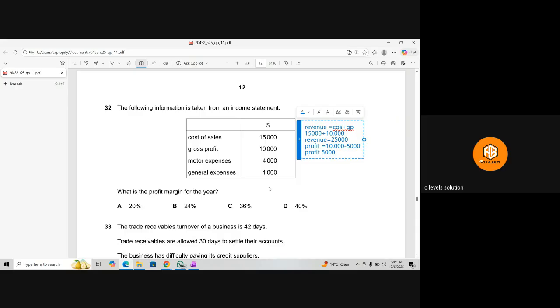So the formula is profit multiplied by 100 divided by sales. Sales are 25,000. What's the answer? Okay, 1 second. 20 is the answer. So this is the right answer then.